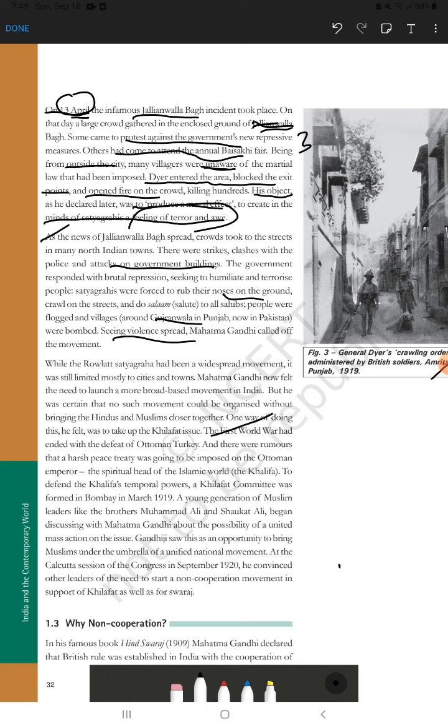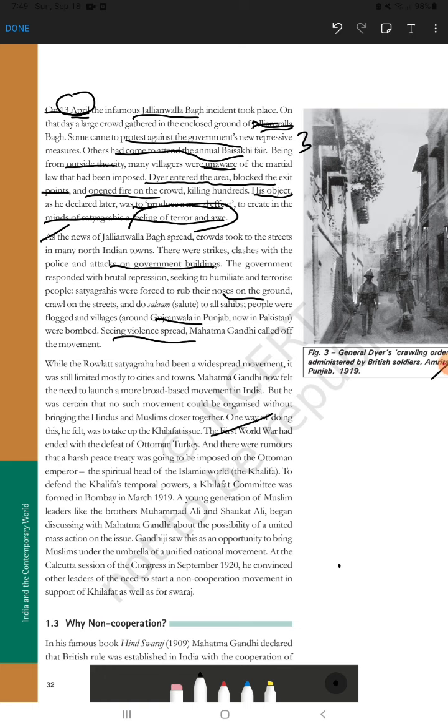So the Rowlatt Satyagraha had been a widespread movement, but it was still limited mostly to the cities and towns. South Indian, East Indian people didn't know about the Rowlatt Satyagraha and all. But at the time, Mahatma Gandhi felt that we should make a movement that every Indian should know, every Indian should be involved in, right? But at the time there is a huge difference between different religions, especially between Hindu and Muslim. Then Gandhi got a way to unite them, that is the Khilafat movement.